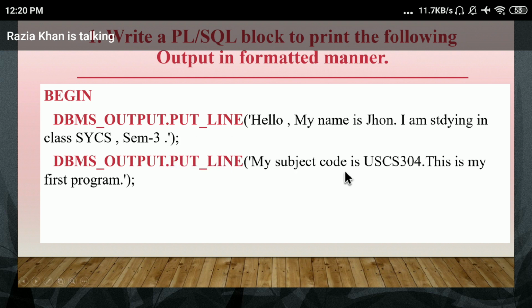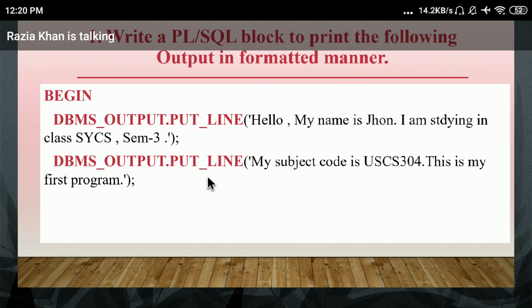If you write this line, my subject code is USCS 30, continue in there. If you want to use multiple lines for your description, you have to use multiple methods. If you are using only one DBMS output method and write this line in this method, then this line, my subject code, is not printed on the next line, it is printed on the first line, in the same line.